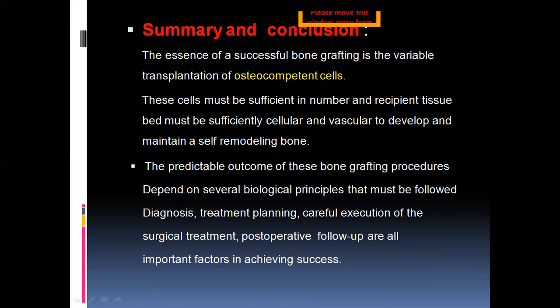Any damage or inflammation in that particular recipient site may lead to rejection of the graft itself. So during grafting procedures, proper care has to be maintained right from the diagnosis till the end of the treatment: diagnosis, treatment planning, careful execution of the surgical treatments, and post-operative follow-up are all very important in achieving the success of bone grafts.